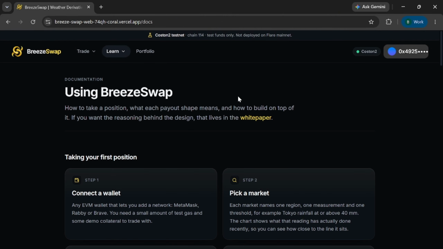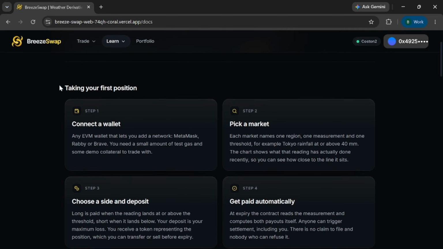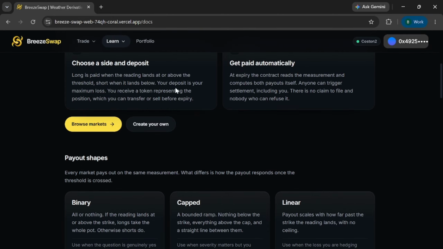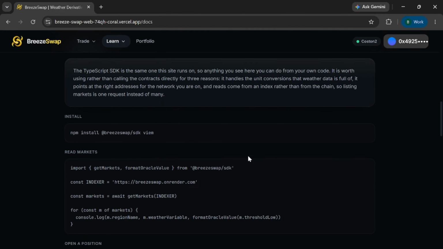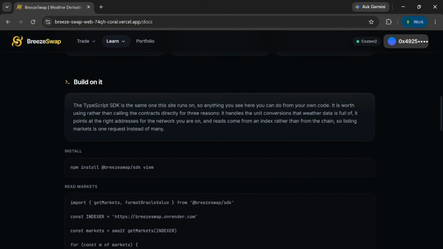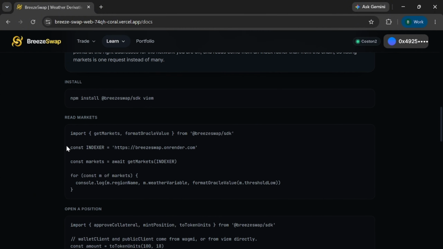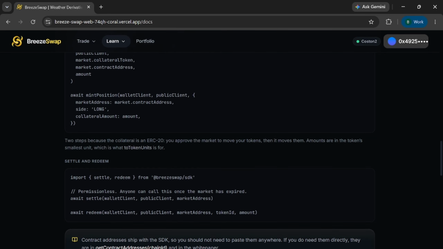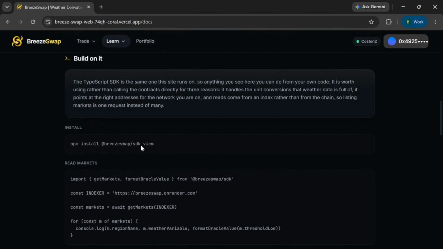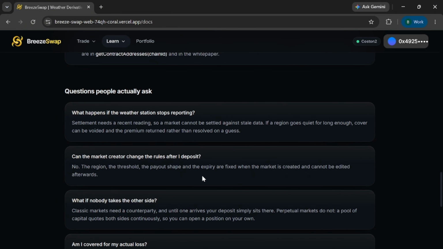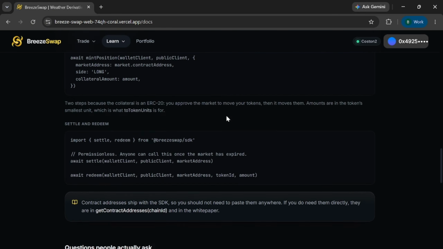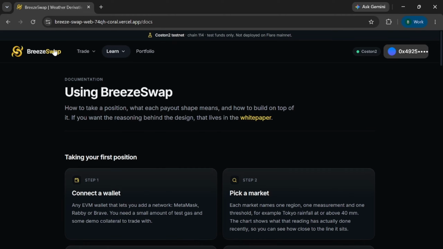Last but not least, we also have the documentation in case you want to take your first position and learn how to do it. The entire guide is right here. If the team or anyone wants to build upon this protocol, I have created an SDK, including the npm install command. If you want to read the markets, open a position, settle and redeem, all of this is possible through it. There's a Q&A section as well. If there are any questions, you can approach me on my Twitter, Discord, Telegram, and on DoraHacks as well.